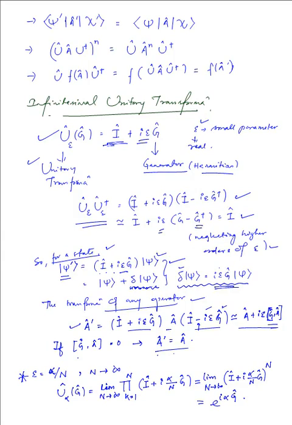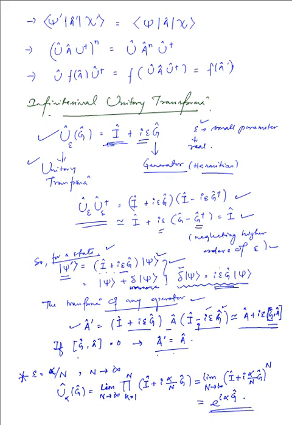And as discussed earlier in the previous video, if you remember, when we discussed the unitary operator, we had mentioned in a question form that the operator will be unitary only when this exact condition holds: if alpha is real and G is Hermitian, then only will we have this operator as the unitary operator.